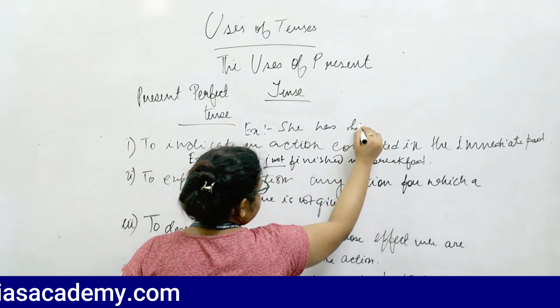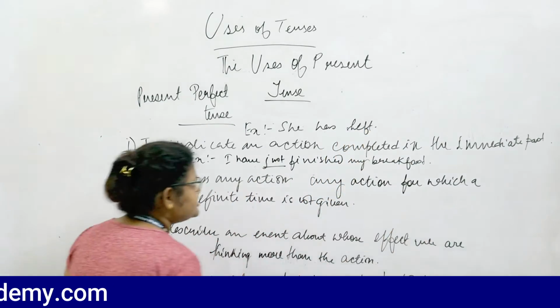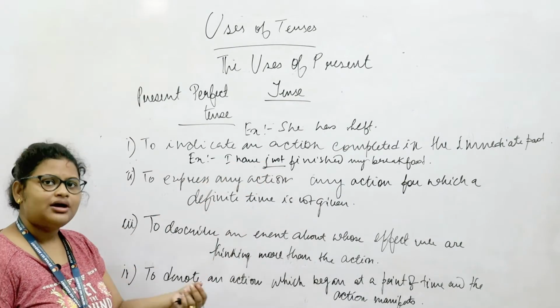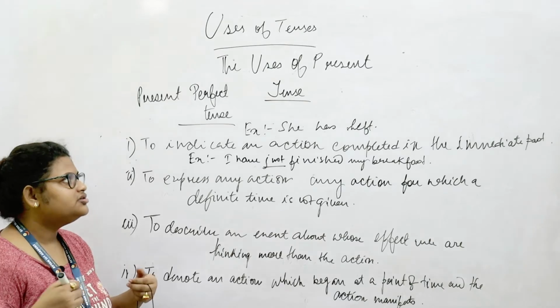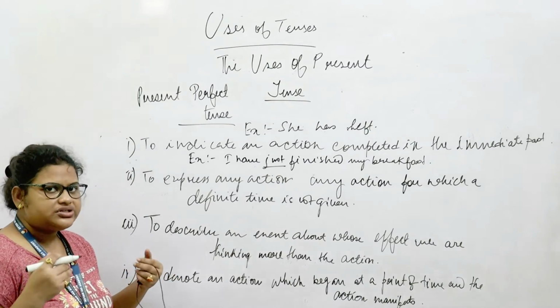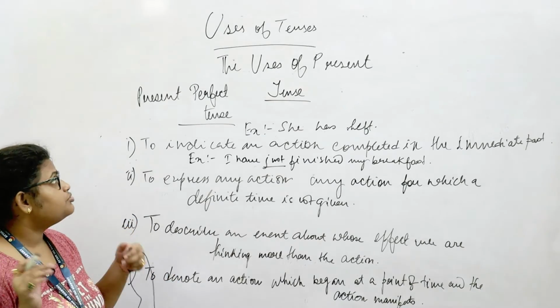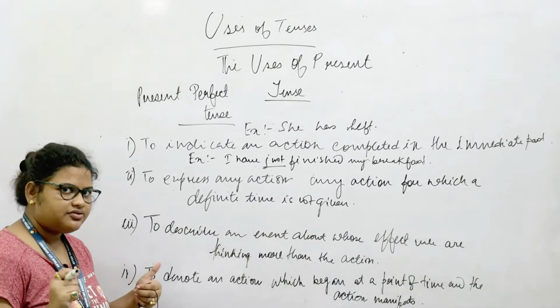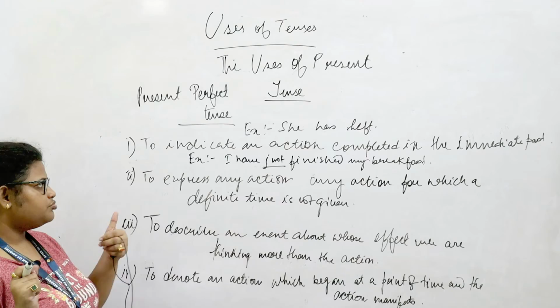However, if you also say, she has left, and continue the sentence by saying she has left 5 minutes ago, that makes it even clearer that you are using the sentence in the present perfect tense. However, even if you just say she has left, it would still be indicative of the fact that the sentence is in the present perfect tense.